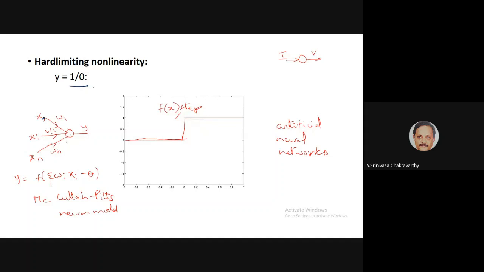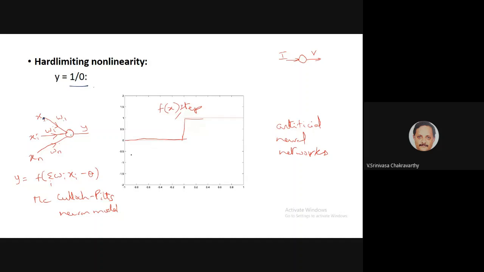If the weighted sum doesn't cross the threshold theta, it doesn't fire. This can be captured by the neuron model y equals f of sigma wi xi minus theta. If the argument is positive, output is 1; if the argument is negative, output is 0. So basically f is a step function.